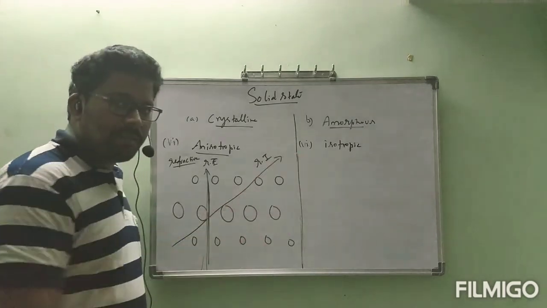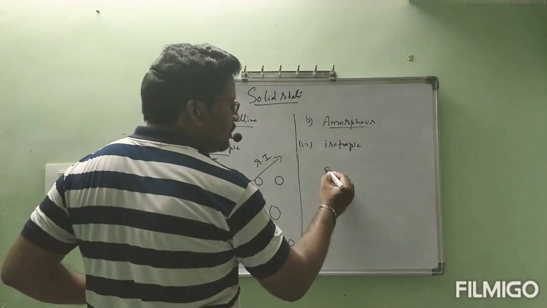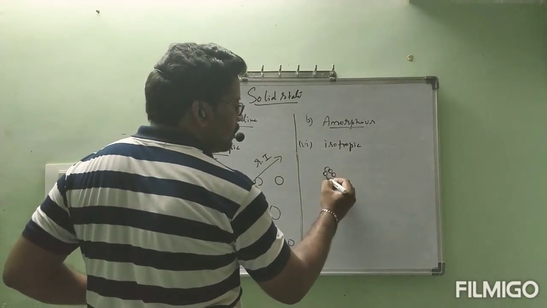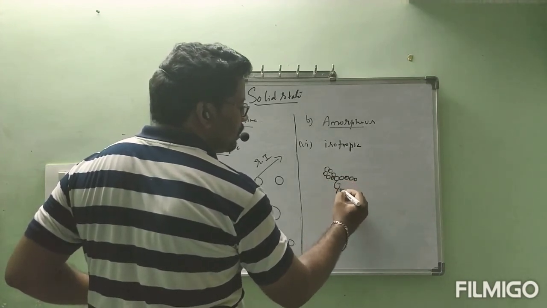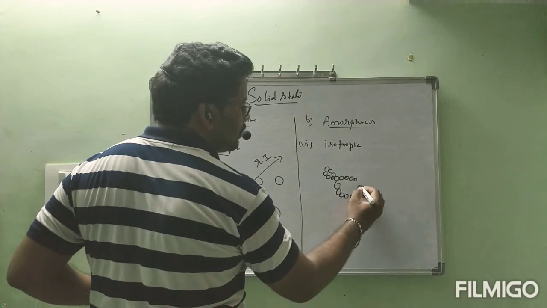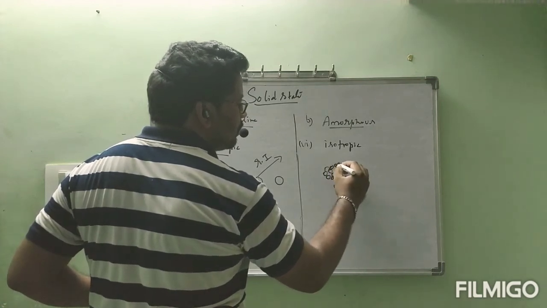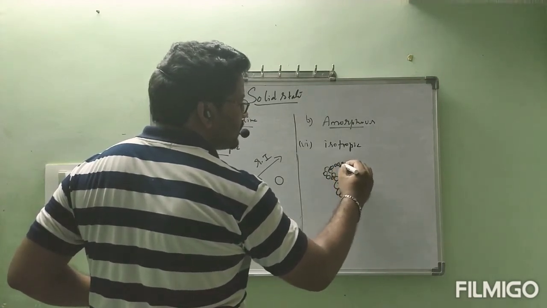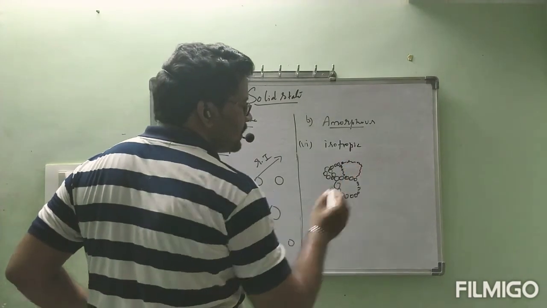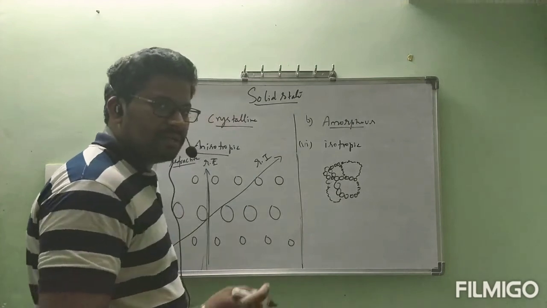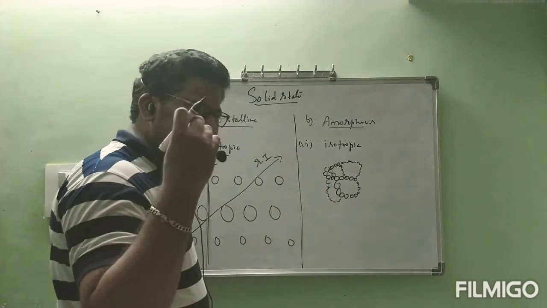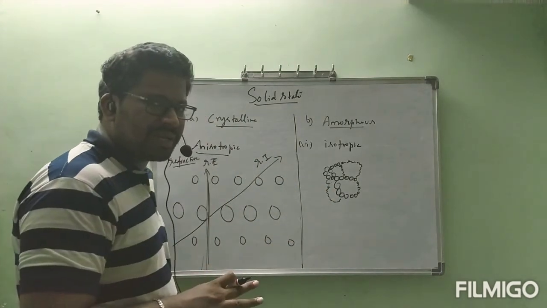But coming to amorphous solids, these particles are not arranged in a particular order. As they wish, they are arranged in a particular disorder. We cannot say there is any order.